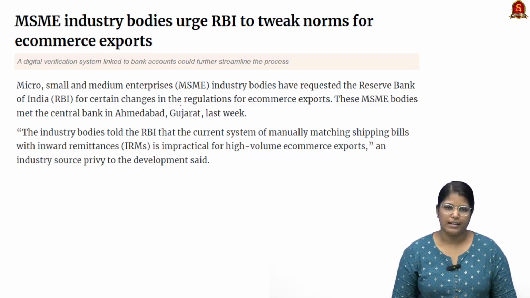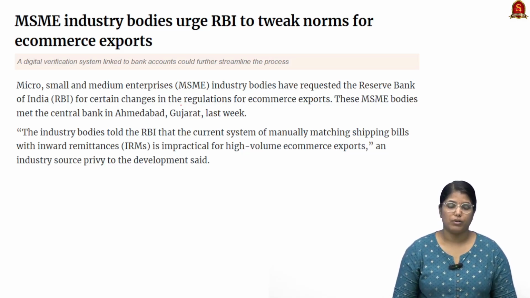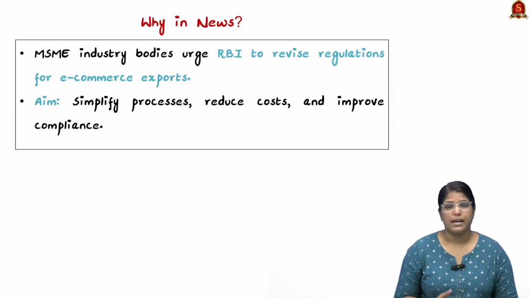Now look at this news article. This news article talks about MSME. MSME can be expanded as micro, small and medium enterprises. Currently it is in news because it has asked the RBI to make certain changes when it comes to e-commerce exports. So from Prelims perspective, we shall see what are all the recommendations that have been given to RBI and we shall see the basics of MSME.